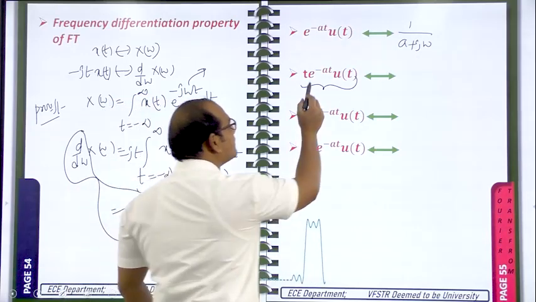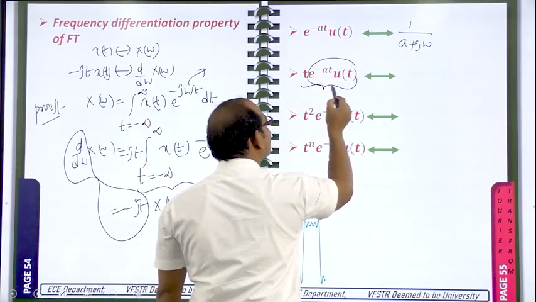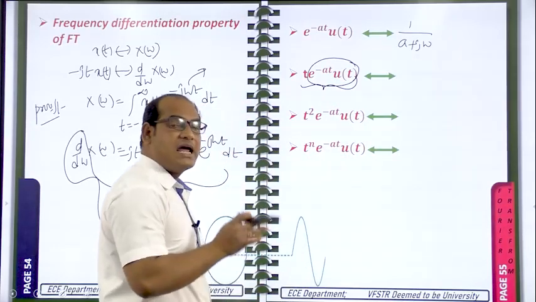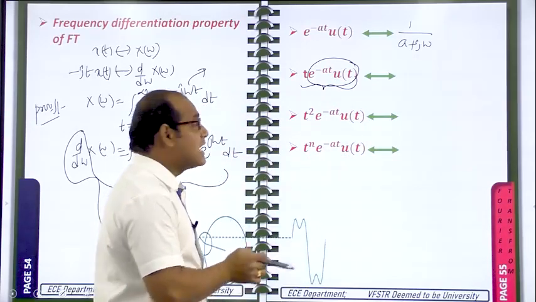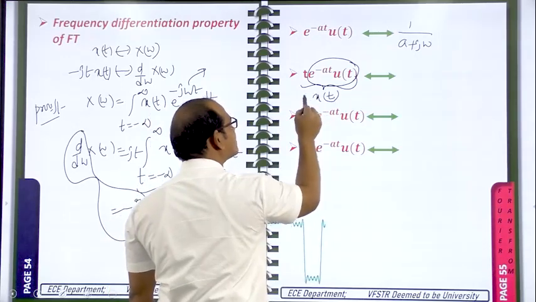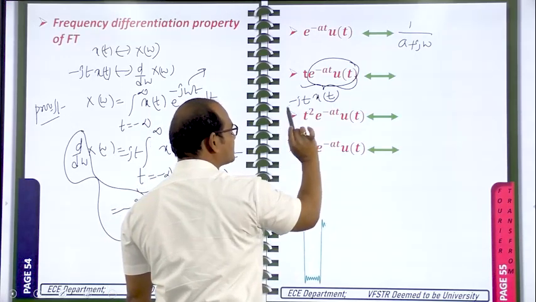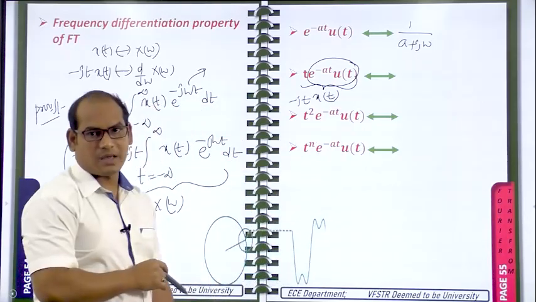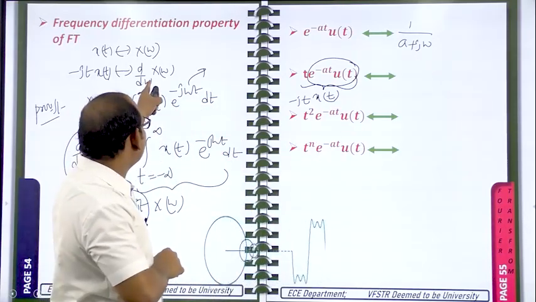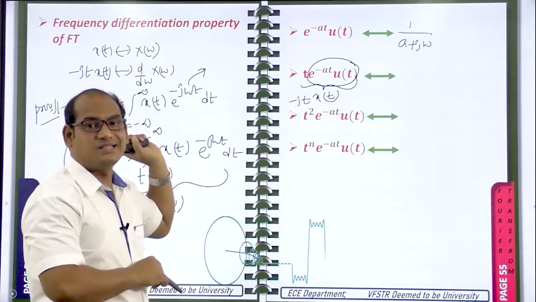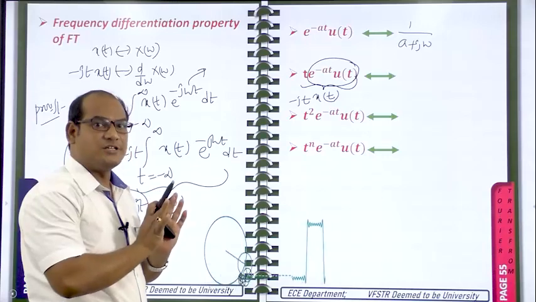Here e power minus at u of t is already a known, standard signal, and we already know its Fourier transform, 1 by a plus j omega, and it is multiplied with t. So whenever a known signal x of t is multiplied with minus jt or minus t, we need to apply the frequency differentiation property. We are doing the differentiation in the frequency domain, which means the time domain signal has to be multiplied with minus jt, where the variable is t.